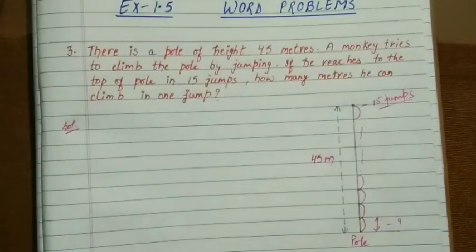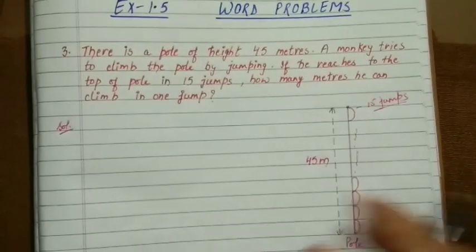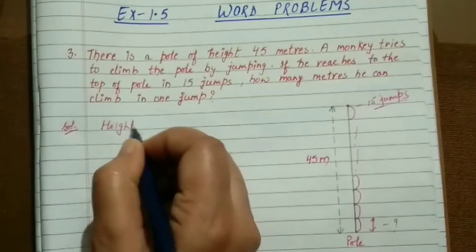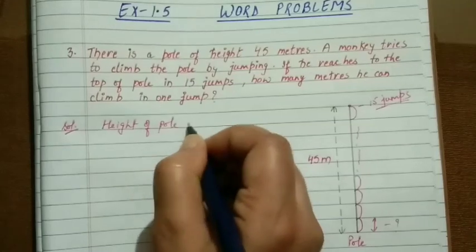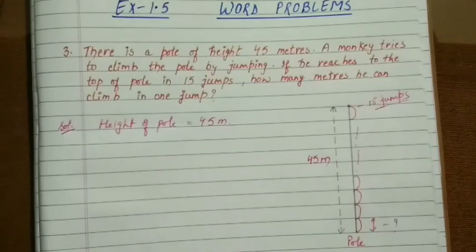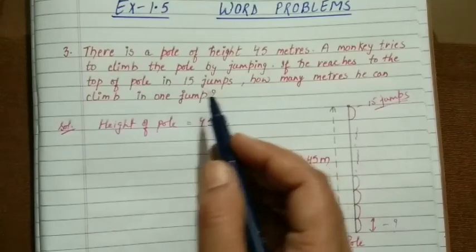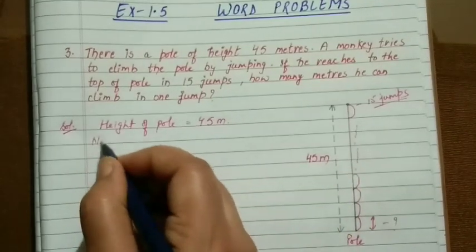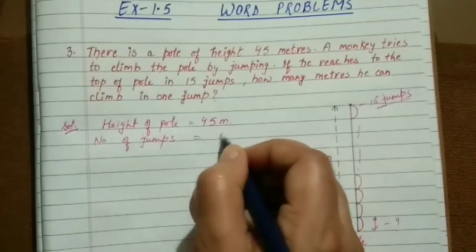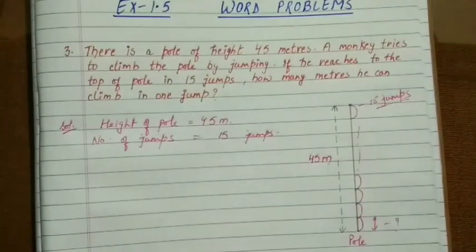Yeah, the first rule for word problems is you have to write the information given in the question in your own words. So first of all we are going to write the height of pole, which is given as 45 meter. Fine. Then what is the next thing given? They are giving that in 15 jumps he is at the top. So let's write number of jumps is 15 jumps. So there were only two pieces of information given.